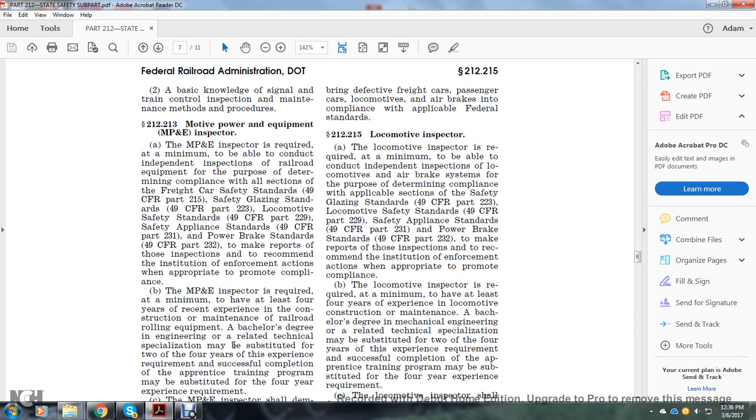Section 212.213, Motive Power and Equipment Inspector. The Motive Power and Equipment Inspector is required, at a minimum, to be able to conduct independent inspections of railroad equipment for the purpose of determining compliance with all sections of the Freight Car Safety Standards, Title 49 CFR Part 215, Safety Glazing Standards, Title 49 CFR Part 223, Locomotive Safety Standards, Title 49 CFR Part 229, Safety Appliance Standards, Title 49 CFR Part 231, and Power Brake Standards, Title 49 CFR Part 232. To make reports of these inspections, recommend inspection and enforcement action when appropriate to promote compliance.